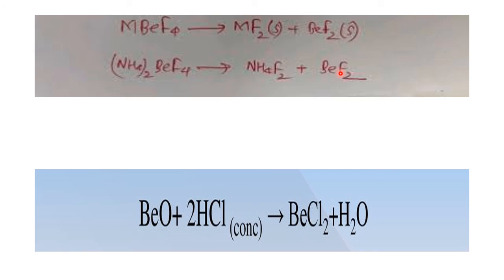So one example is here: beryllium fluoride is prepared by the decomposition of the special compound, whereas beryllium chloride is prepared by the action of acid on beryllium oxide, so that beryllium chloride is formed. So in the case of only beryllium, the preparation method is indirect, whereas in the other cases it is a direct combination of the constituent elements.